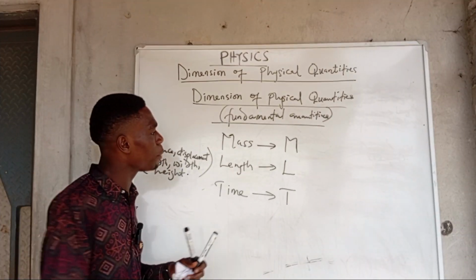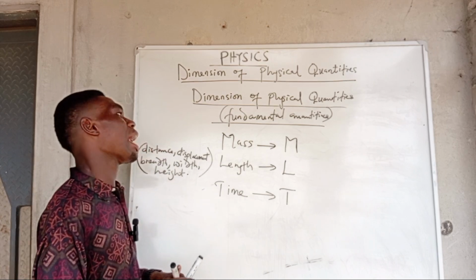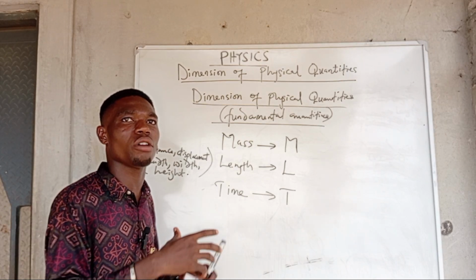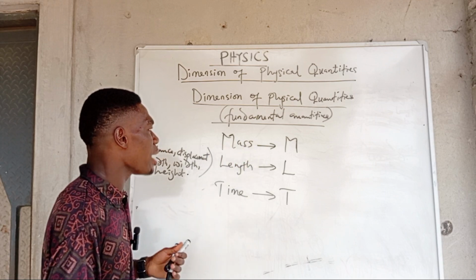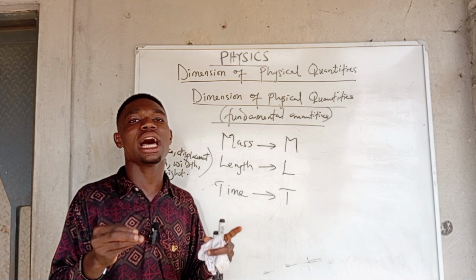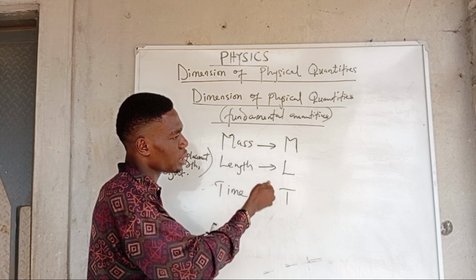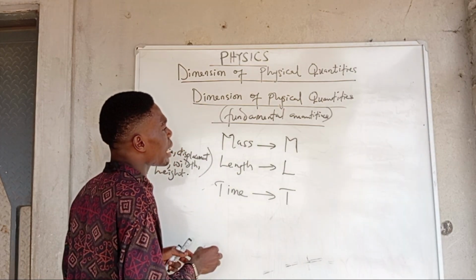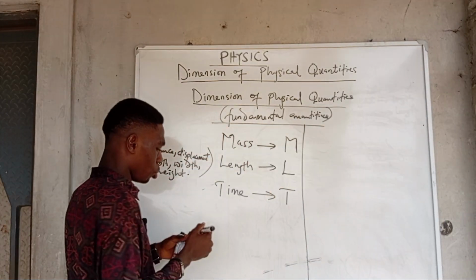And so moving further, this is mass, M, length, L, and what? Time, T. Now, having said this, for us to get the dimension of any physical quantity is as simple as ABC. What you just do is help yourself by remembering the formulas or the equations for each of the quantities that you will be asked to get their dimension. So having said this, let me use this part of the board to try to do it.